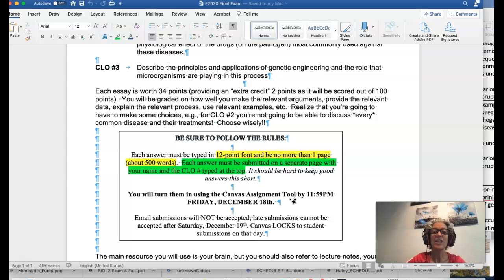I cannot accept anything late, even if I wanted to, and I don't, but I cannot because Education Code says I cannot assign anything to be due after the end of the semester. And the semester ends on Friday the 18th, and Canvas will actually lock. You will not be able to submit anything. So make sure that it is in on time. Email submissions won't be accepted.